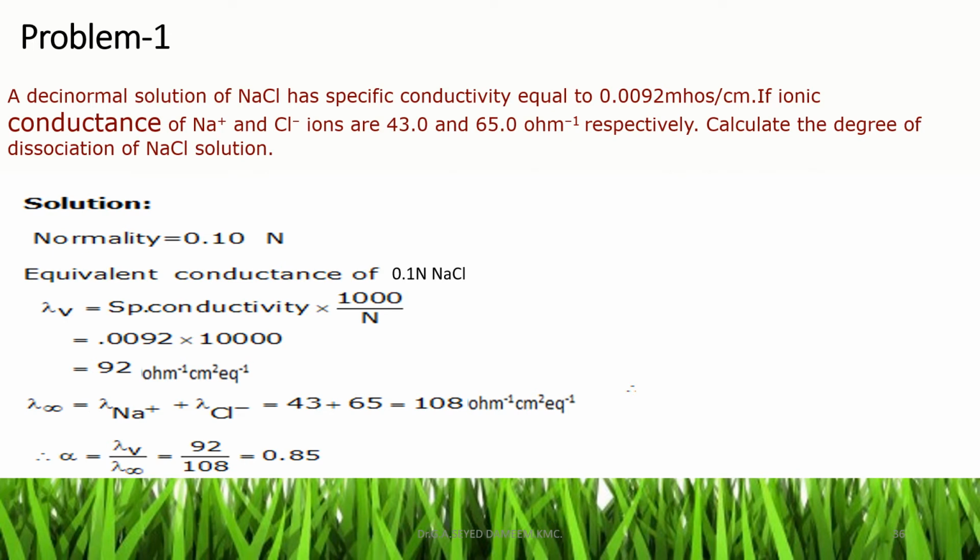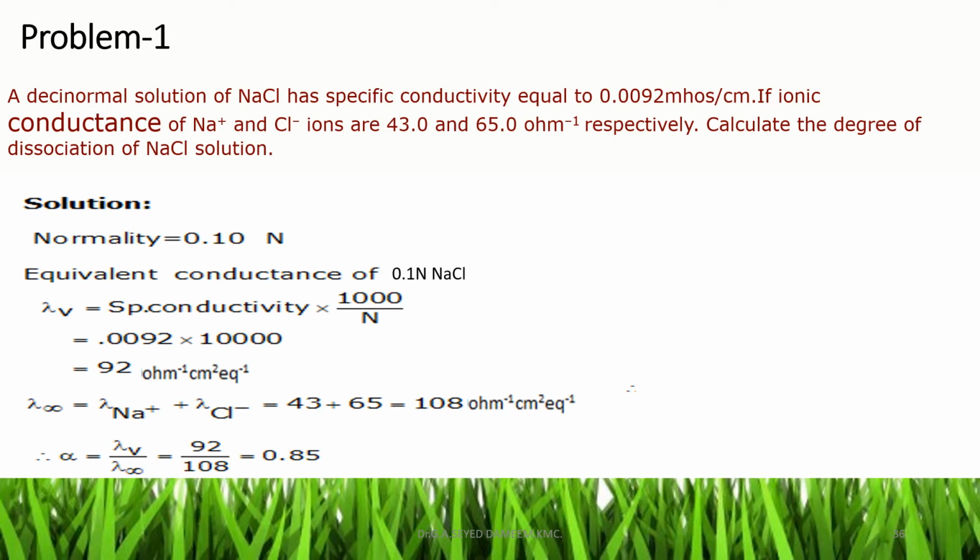Here the solution of NaCl has a concentration of 0.1 N, and its equivalent conductance is determined by the formula lambda is equal to K into 1000 by normality, where K is given as 0.0092 and the normality of the solution is 0.1.